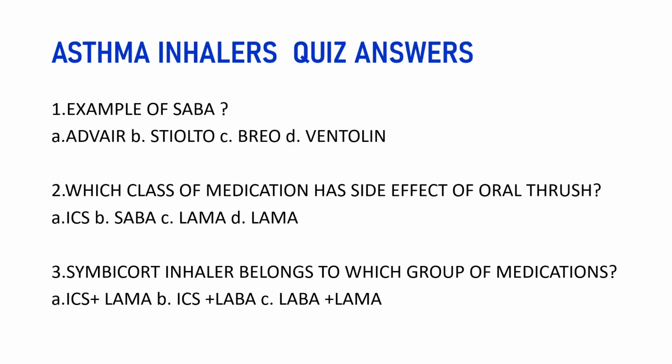I hope you listened to the asthma inhalers video and got more information and knowledge about asthma inhalers, and you know the answers to the quiz. Example of SABA, the answer is D, Ventolin. Which class of medication has the side effect of oral thrush? The answer is A, ICS or inhaled corticosteroids. Number 3, Symbicort inhaler belongs to which group of medications? The answer is B, ICS plus LABA.